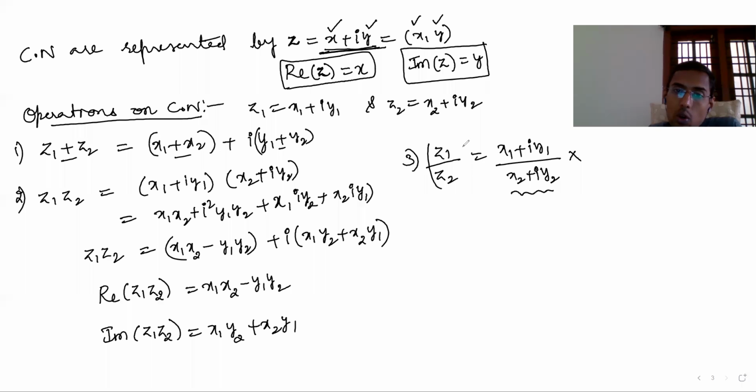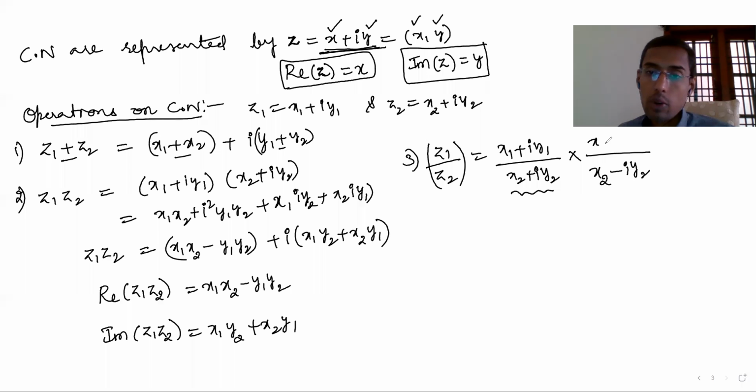In any complex number, the denominator should not be imaginary, so you should make it real. How do you make it real? Multiply with x2 minus iy2 in the numerator and also in the denominator.